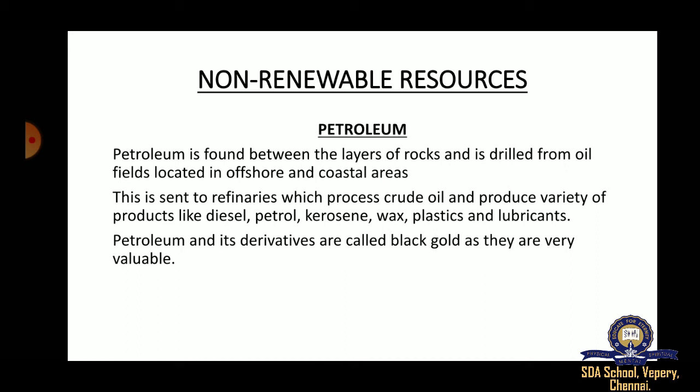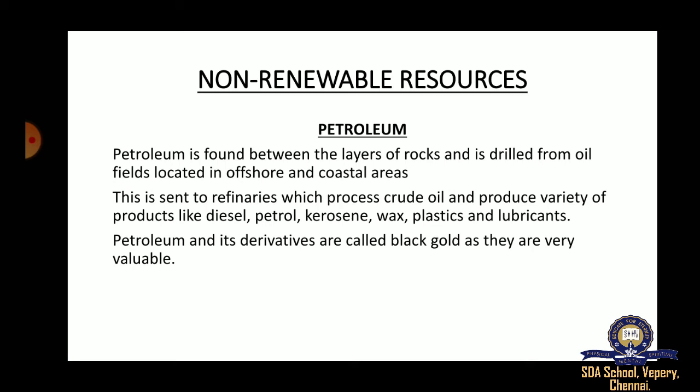They went through decomposition, reacted with the water inside the earth, and were converted into crude oil. The crude oil is taken from under the ground and processed into petroleum products.